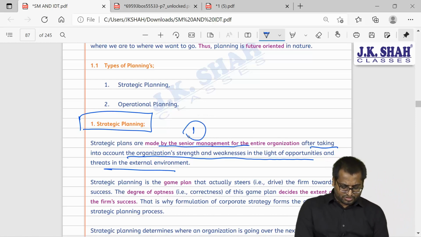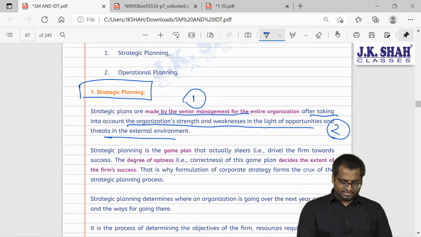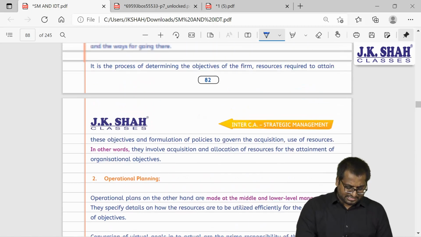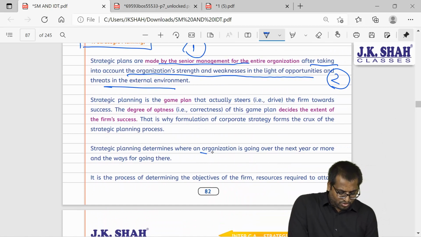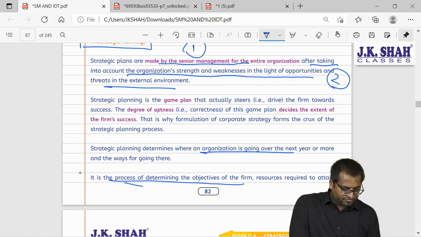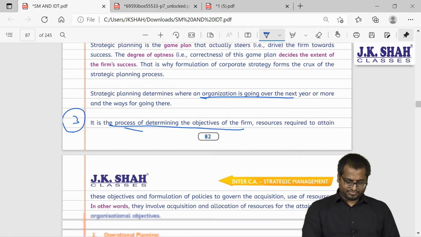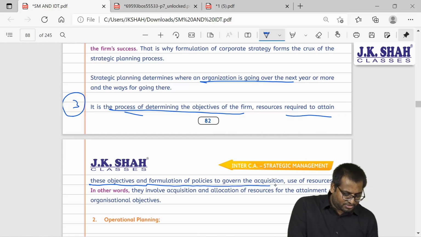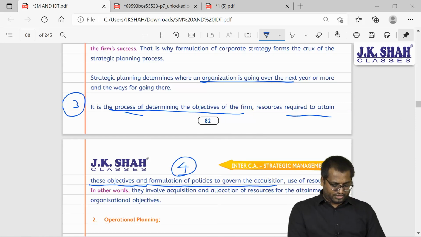So this was your first point. This can be your second point. Going in the next few years. Determining the objectives of the firm. This can be your third point. And what will be the resources required to attain these objectives and formulation of policies? This will be your fourth point.